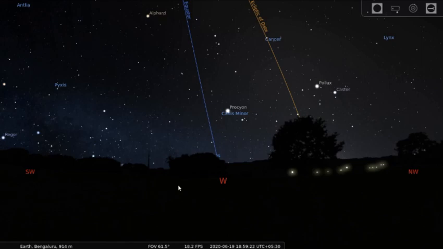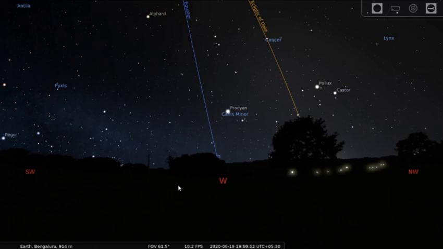So if you notice, stars are setting in the west and rising in the east. So that means we have to have a unique way of finding out the positions of the star. Or suppose you discovered a new star, how will you convey that particular star's position to another person who's sitting in USA right now? For that, we use the equatorial coordinate system, but